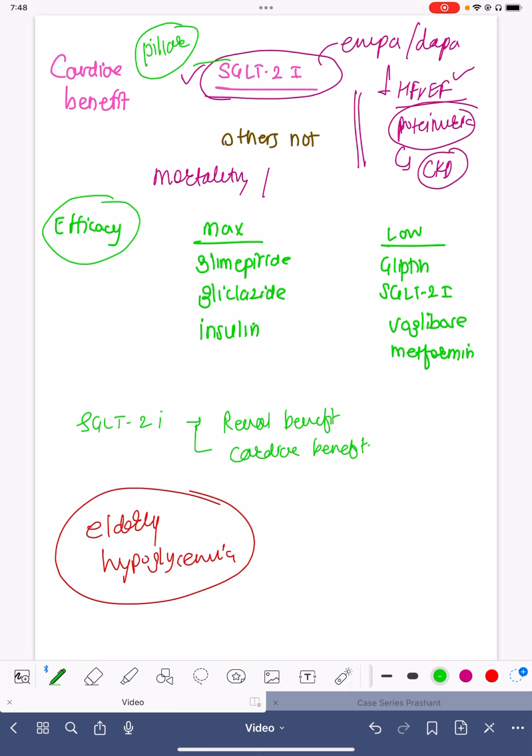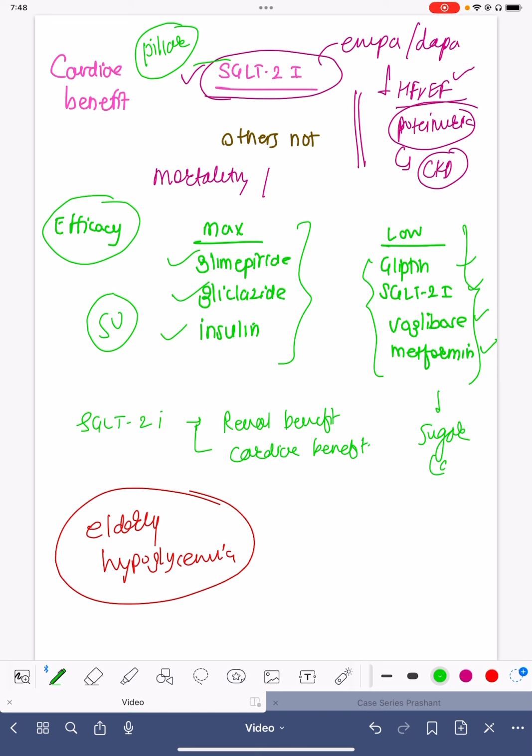Regarding efficacy, I already told you the maximum is with sulfonylureas. They are extensively used. Glimepiride is one of the most commonly used drugs, then gliclazide, and insulin. Obviously, insulin can be short acting, ultra short acting, or long acting. And low efficacy drugs are gliptins, SGLT2 inhibitors, voglibose, and metformin. When they are combined with each other, the sugar control can be much better, so these medicines need to be combined so that the number of pills, the drug burden, can be reduced, whereas even a single pill of glimepiride can give us very good sugar control.